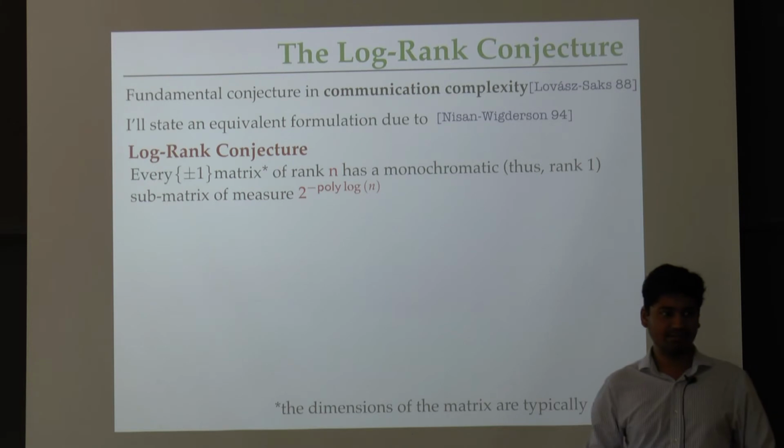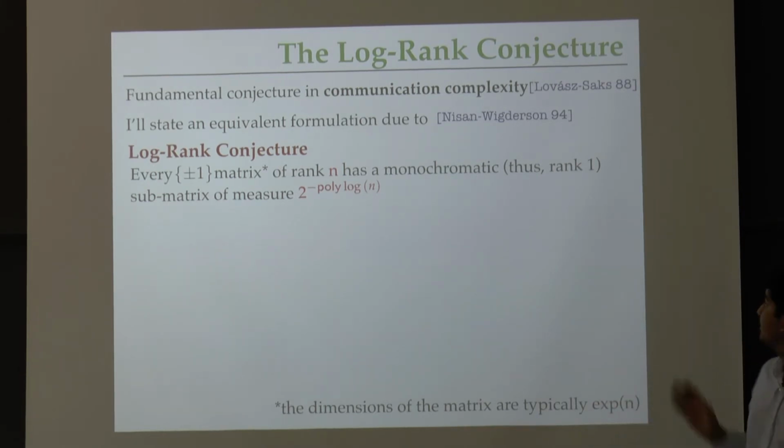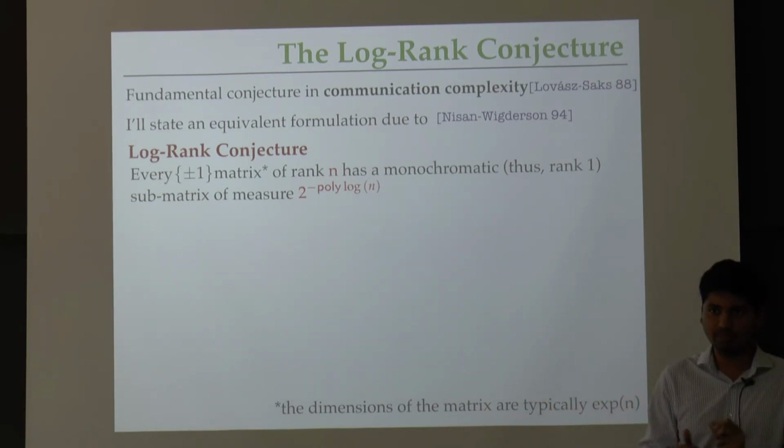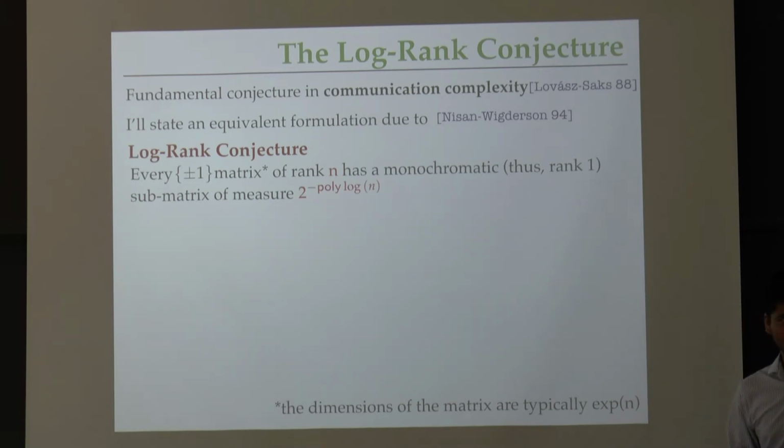The Lagrange conjecture is a fundamental conjecture in communication complexity. It was made by Lovász and Saks in 1988. It basically relates the communication complexity of a matrix to a certain parameter of some matrix associated with the problem. But I'm not going to describe that version. Let me describe an equivalent formulation due to Nisan and Wigderson, which is also more suitable for our application today.